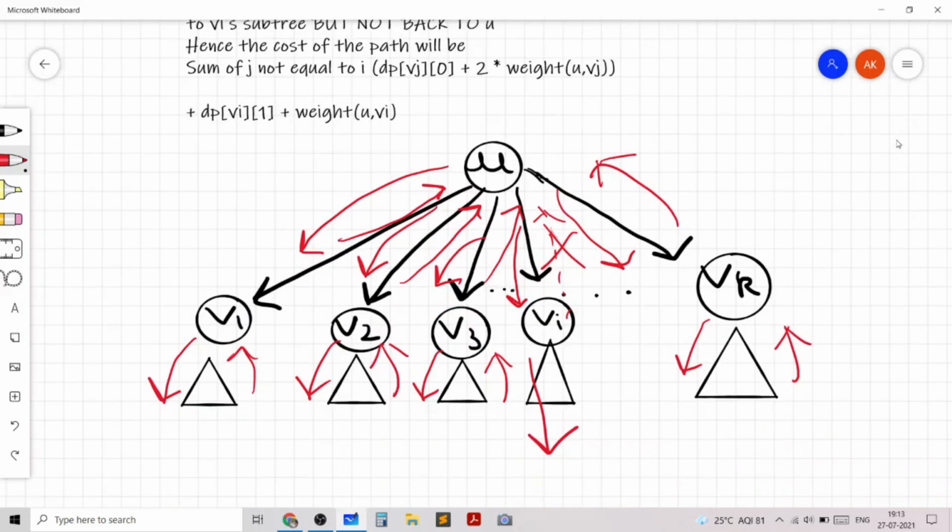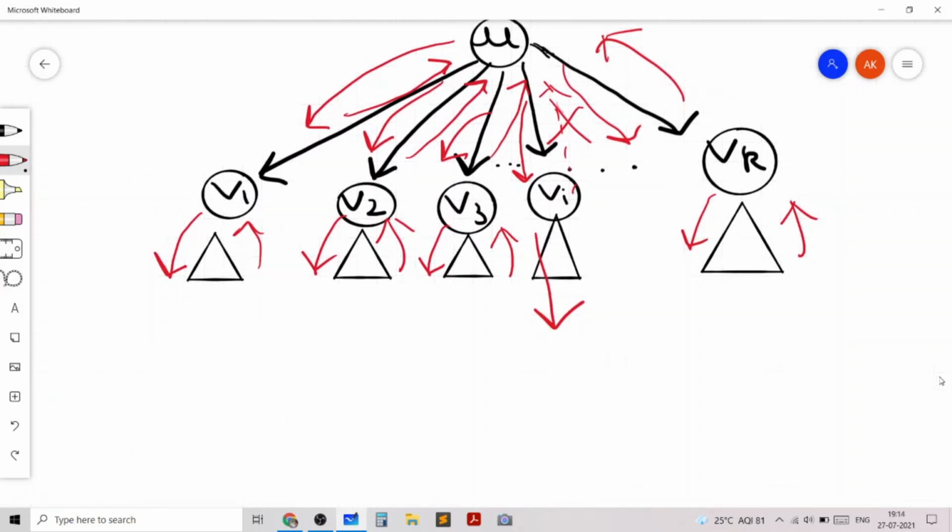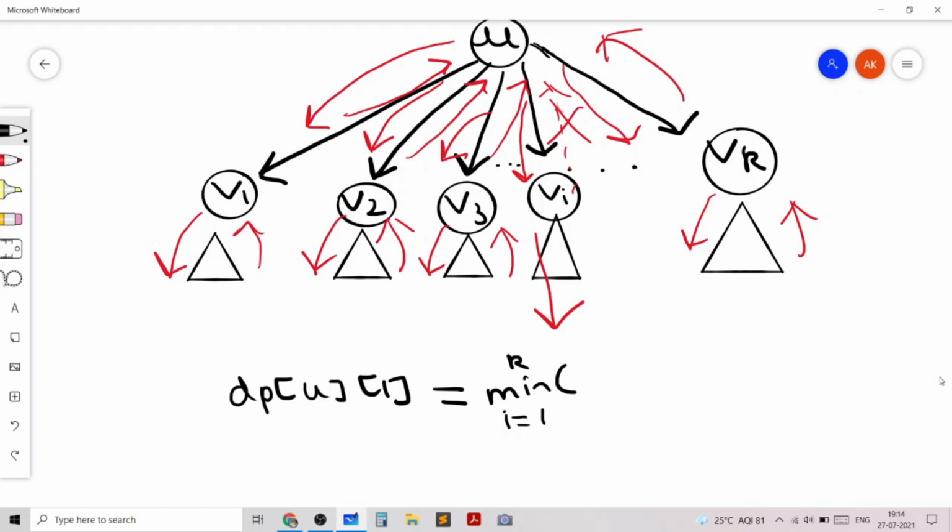So if we want to find an expression for dp u 1, then we need to take the min for all i going from 1 to k of something, because i is the node which we fixed.